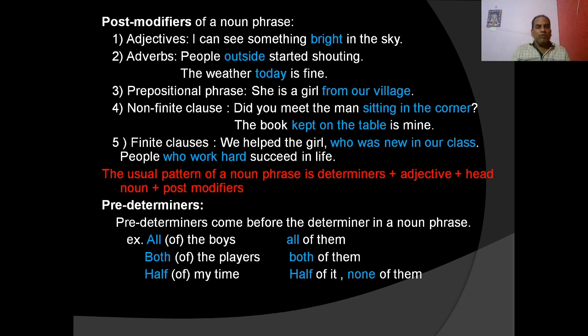But if it is a pronoun, of is compulsory, obligatory. If it is a noun, the use of of is optional, but if it is a pronoun, the use of of is compulsory. All of them. Both the players, we can say both of the players, but both of them. Half of my time, half my time, we can say, but half of it, none of them. In case of pronoun, of is compulsory. In case of the noun phrase, the use of of is optional.